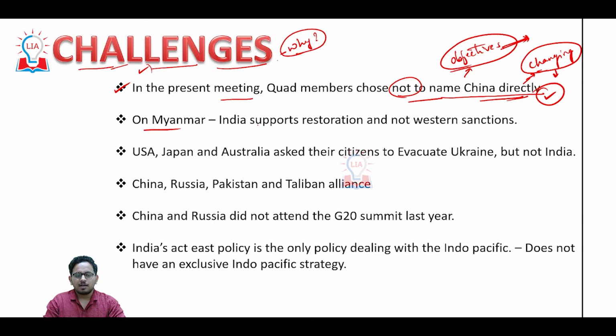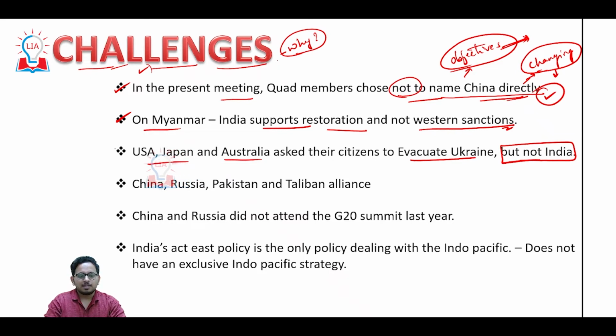On Myanmar, India supports restoration of peace and not Western sanctions. Okay. USA, Japan and Australia asked their citizens to evacuate Ukraine but not India. See, you can see the differences in policies. First thing was China was not named. Second one, on the issue of Myanmar, India has a different view when it compares to all the three Quad members.